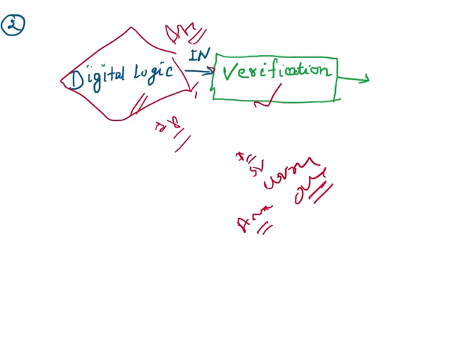If you are good at logic design part, or if you are good at analyzing the circuit, then definitely you can be a very good and efficient verification engineer than just knowing SystemVerilog and a bunch of libraries like UVM or OVM. Definitely UVM and OVM are essential for verification, but if you are good at digital logic design part, then you can be a better verification engineer, what I believe.